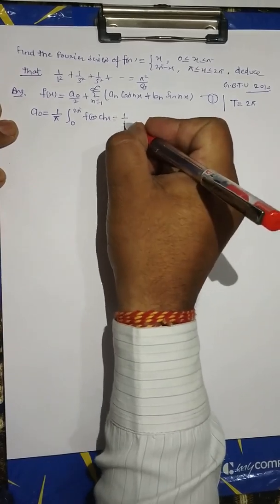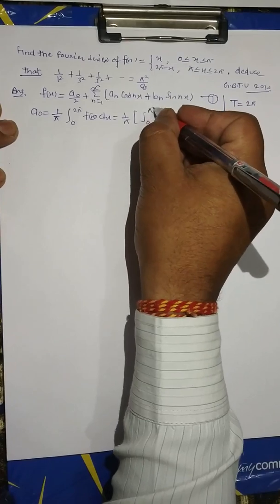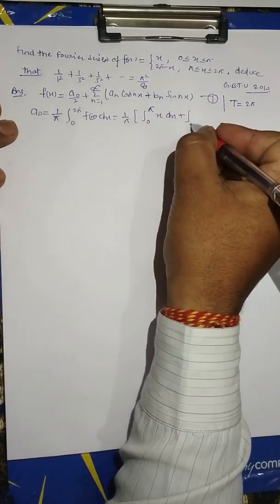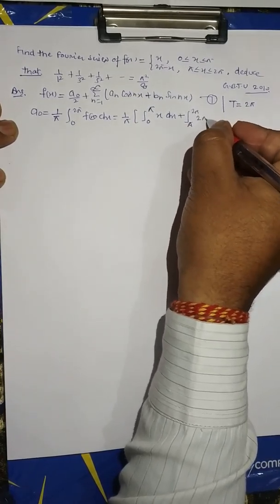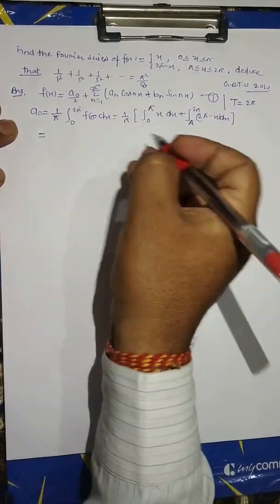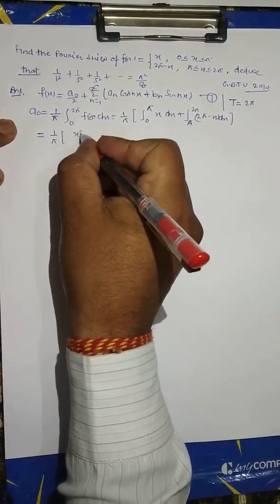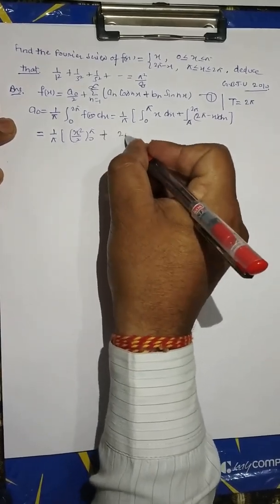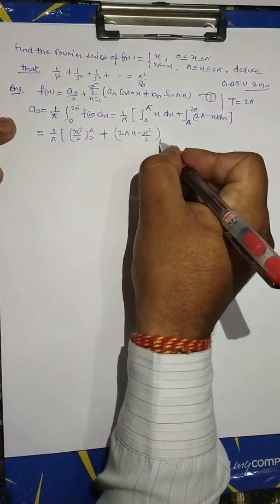The limit can be broken: 1/π integral 0 to π, where f(x) is equal to x, dx, plus integral π to 2π, where f(x) is 2π minus x, dx. By integration, x²/2 from 0 to π plus 2πx minus x²/2 from π to 2π.